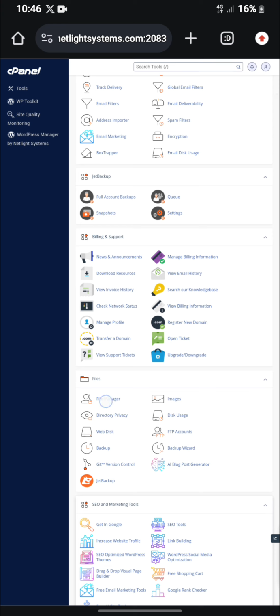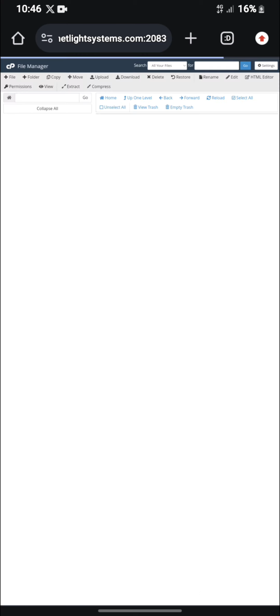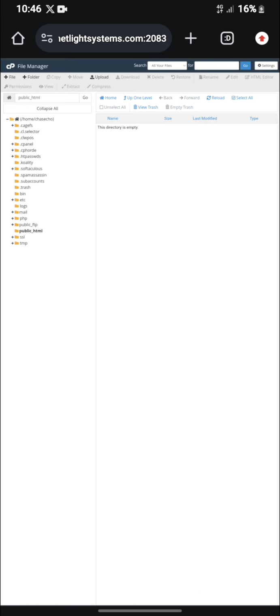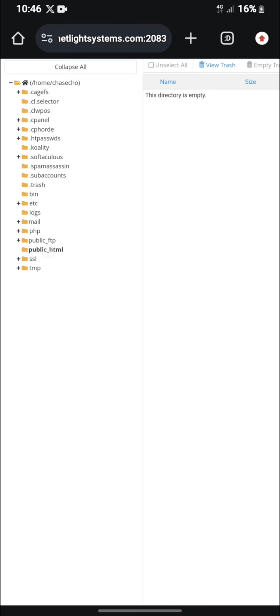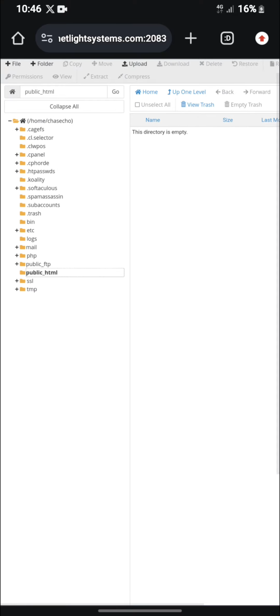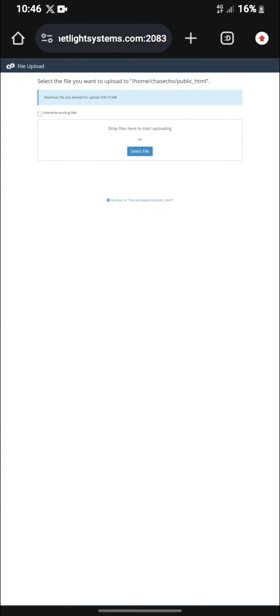So now, as you can see, I'm on my cPanel. Now let's go to File Manager. Click on your File Manager. So here's my File Manager, and here's where I want my file to be located, at my public HTML. So I will just need to upload this file. Press on upload, then press on select file.